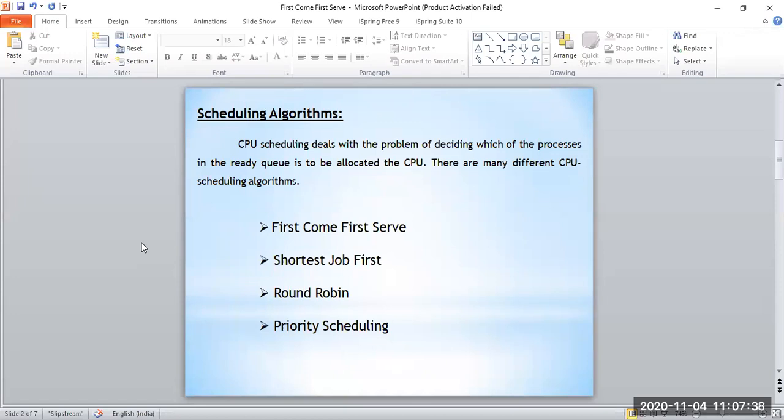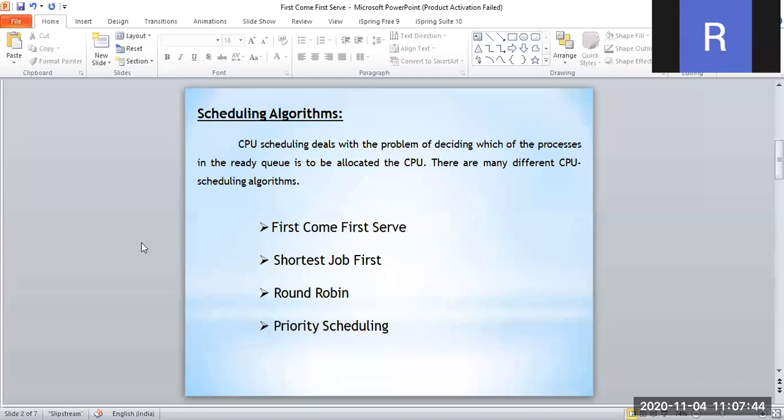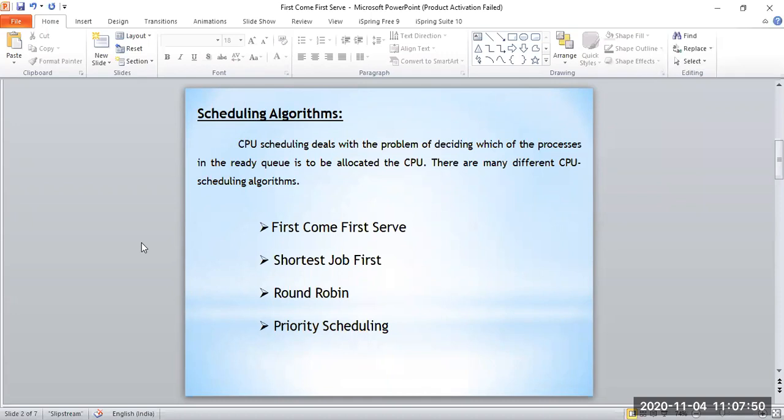The overall concept of CPU scheduling is to decide which process is to be allocated the CPU first. So there are many methods, many strategies, many procedures available, and we see them in the form of algorithms.